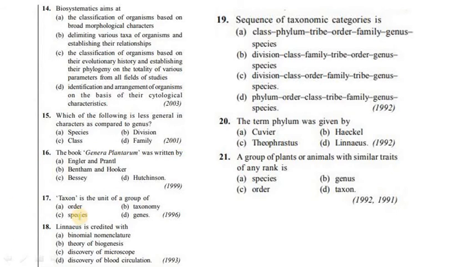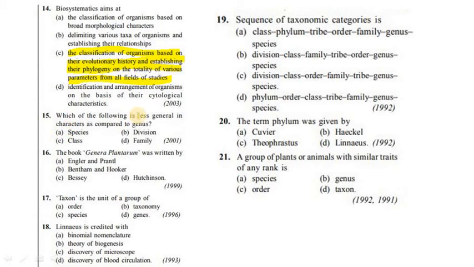Question number 14. Biosystematics aims at. Our answer is option C, the classification of organisms based on their evolutionary history and establishing their phylogeny on the totality of various parameters from all fields of studies. Let's move to the next question.